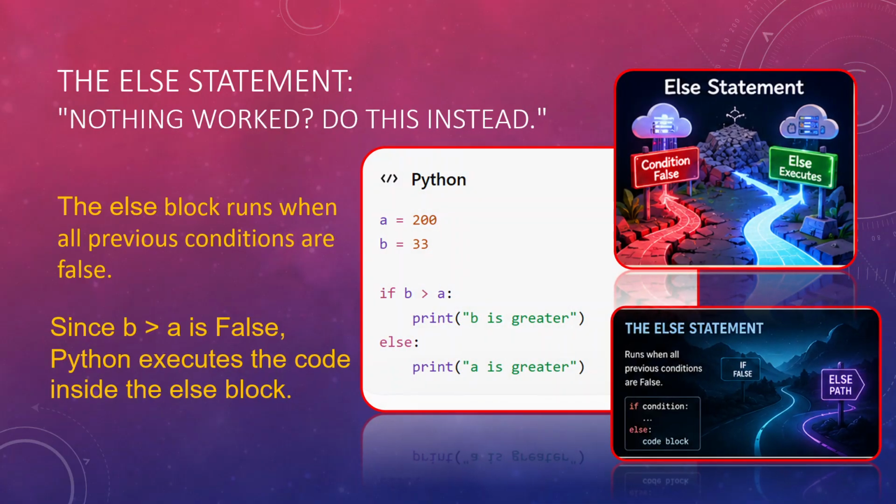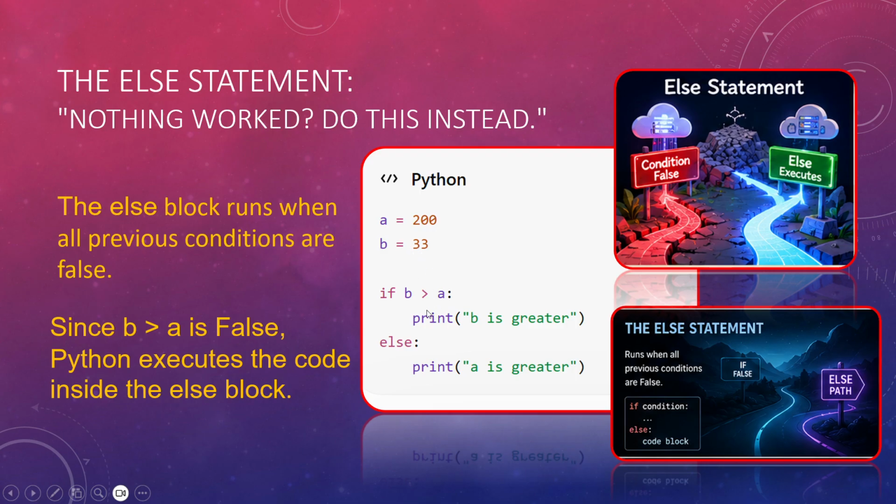Next would be the else statement. So you can have if and else. Earlier we just saw the if statement. This is if or else also. If the given condition is true, then execute this code. Else, otherwise do the else part. So here A is 200, B is 33. So here it is simply comparing, is B greater than A?